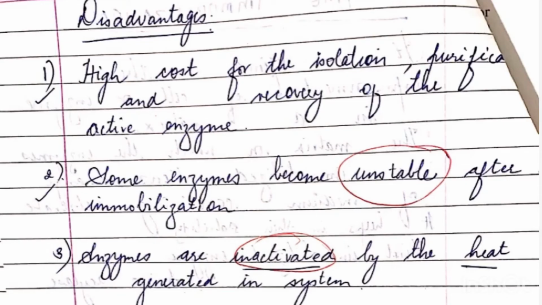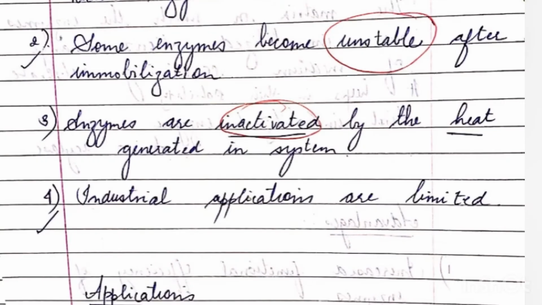Now let's look at some of the disadvantages. As you can see in my notes, I have underlined and circled. That means those are very important points. When you write an answer, do underline it, that some become unstable enzymes, enzymes are inactivated by heat, and some industrial applications are also limited.